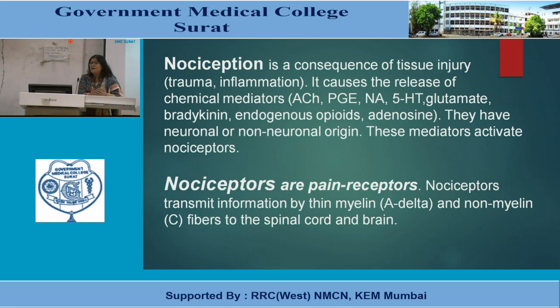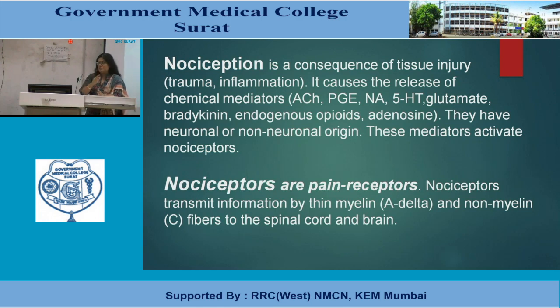It causes the release of chemical mediators like acetylcholine, prostaglandin, noradrenaline, 5-hydroxytryptamine, glutamate, bradykinin, endogenous opioid system, and adenosine. So they have neuronal or non-neuronal origins. These mediators activate nociceptors. So nociception is the consequence of stimulation of nociceptors.